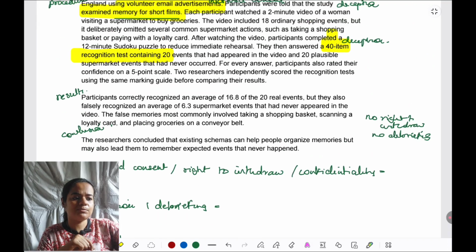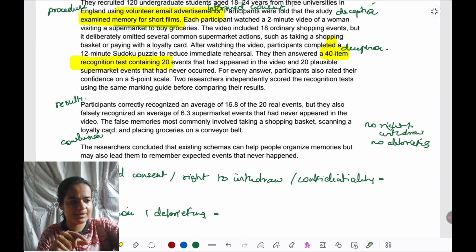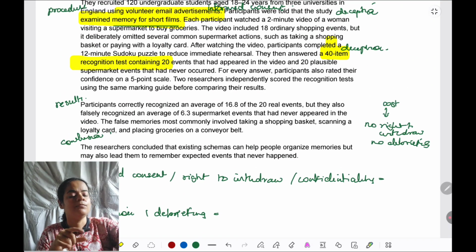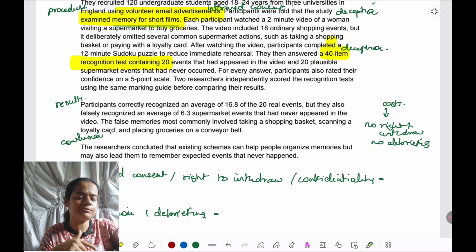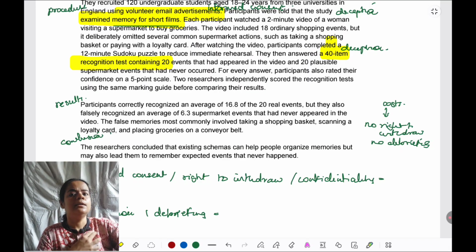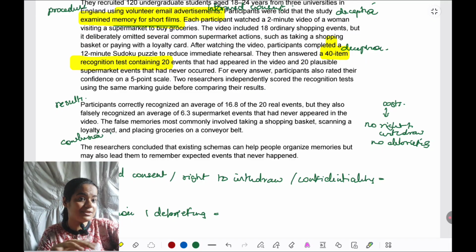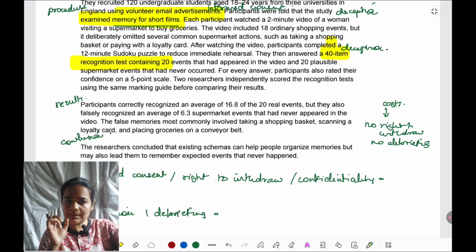Number one, in terms of cost benefit analysis, there are costs to the participants in this study. That they are being deceived, it's not a major cost, like they're not being disturbed and distressed by what they're seeing, but there is deception. I will talk about performance anxiety also when we come to the outline. Then that is a cost they are paying. The benefit that society can get from this study, like knowing how schema influences memory, is it worth it to cause participants this embarrassment or this anxiety in the study? That is what we'll be considering in cost benefit analysis.